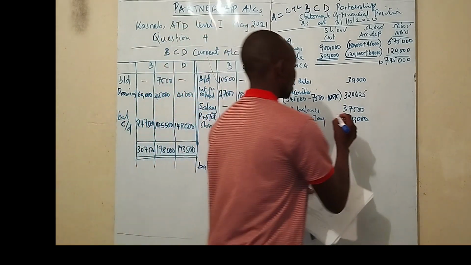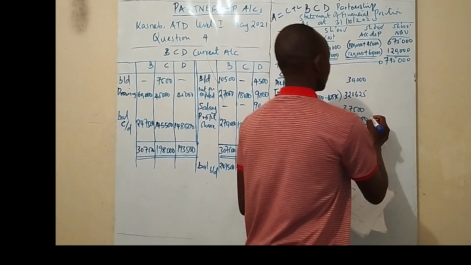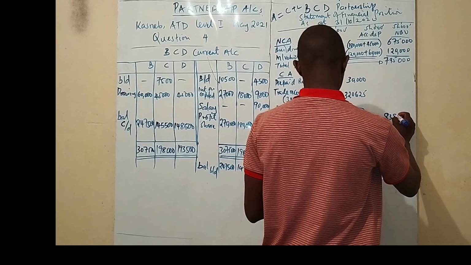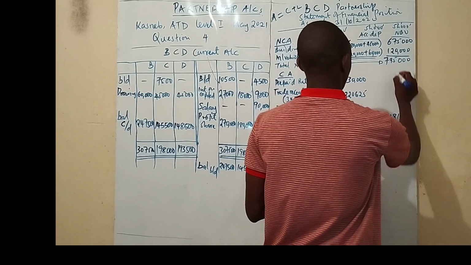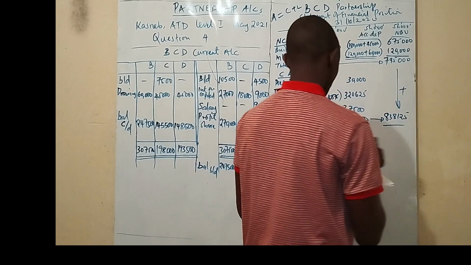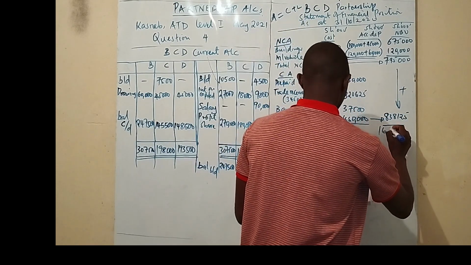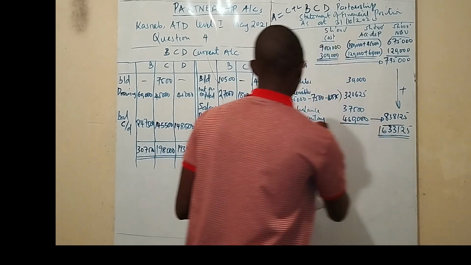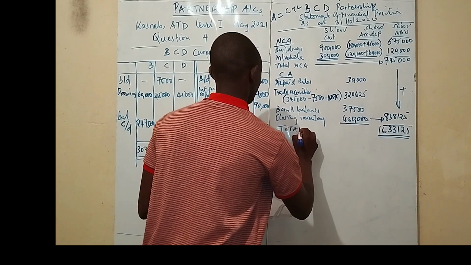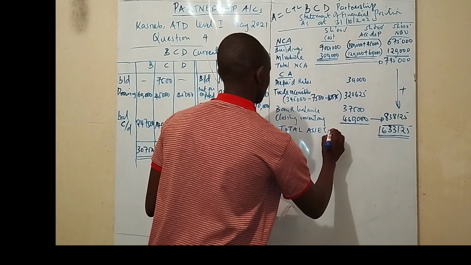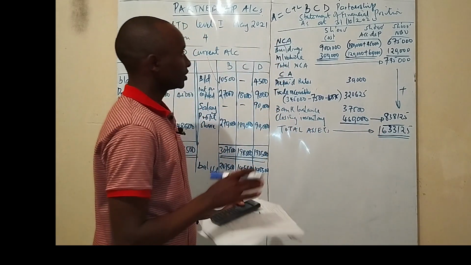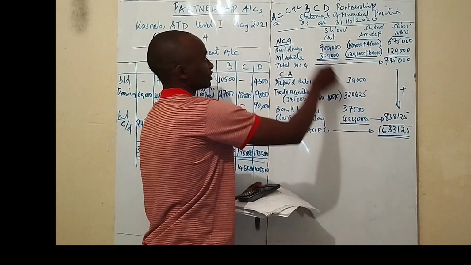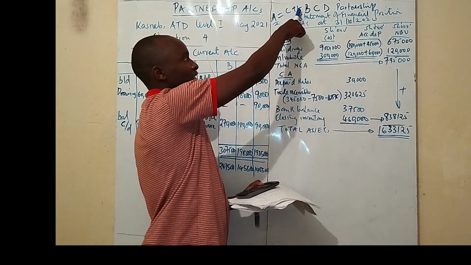So ladies and gentlemen, you don't have any other assets, so you sum all the other assets and you take them to this other side. The figure is 838,125. So when you add the two, you get 1,633,125. So these are the total assets. These total assets of 1,633,125 must equate to the total capital and liability.